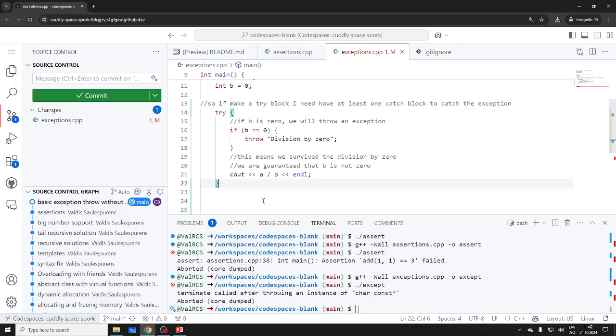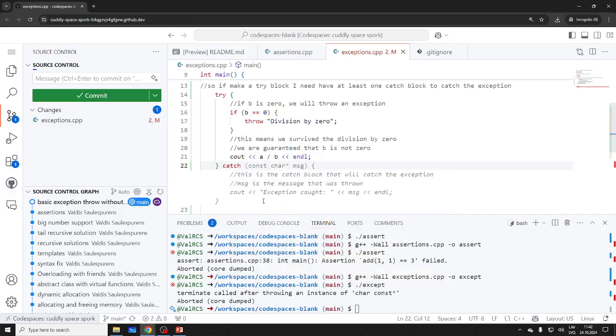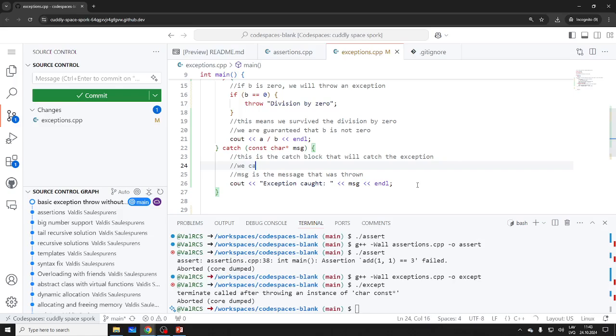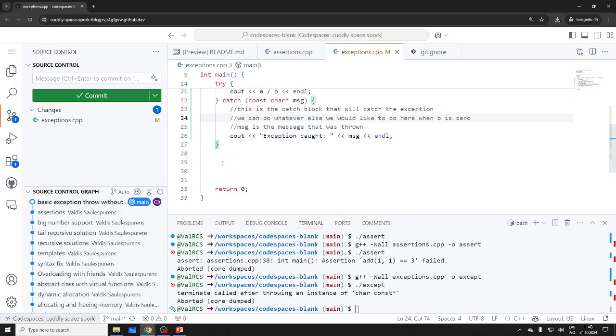So catch. Basically, const char, what is this? This is a C-type string, right? And we are catching, and we have a message. We can do whatever else we would like here when b is 0. I don't know what you could do. Make it forced to be something else, or. Okay, so now it should compile.